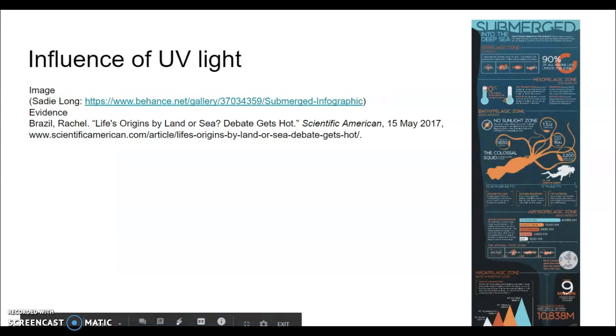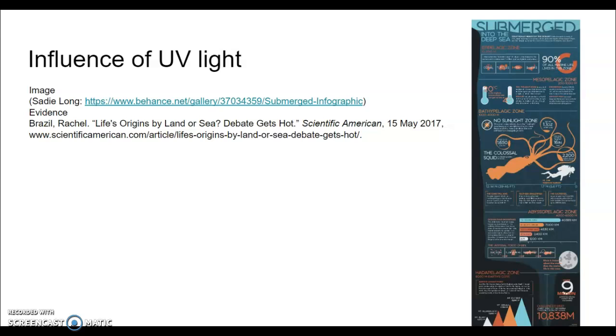UV light can be used to produce molecules necessary to life. This reaction begins with hydrogen cyanide and hydrogen sulfide. When exposed to UV light, these chemicals react to form RNA nucleotides. Early life could have used zinc sulfide as a catalyst to reduce carbon dioxide, an early form of photosynthesis some call a zinc world.